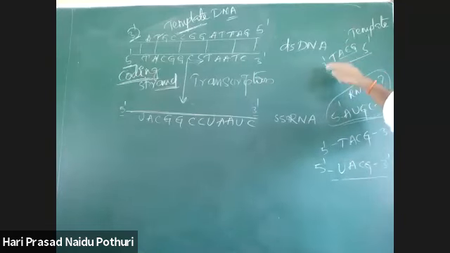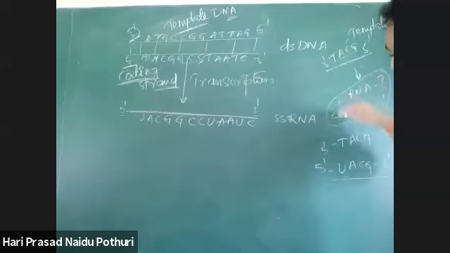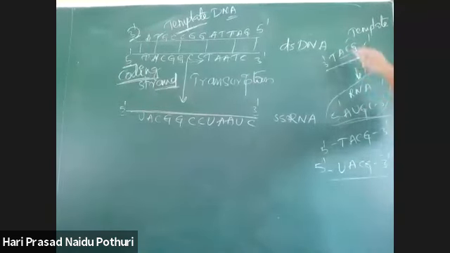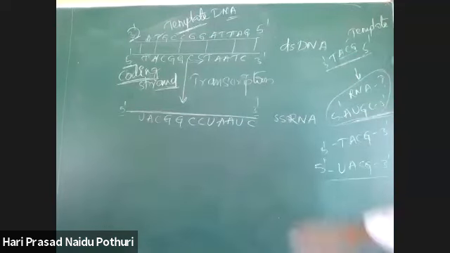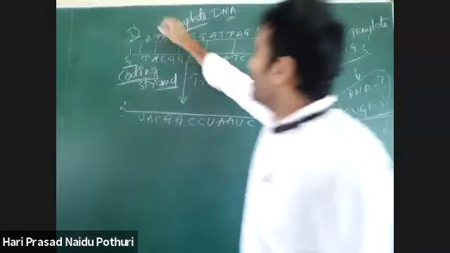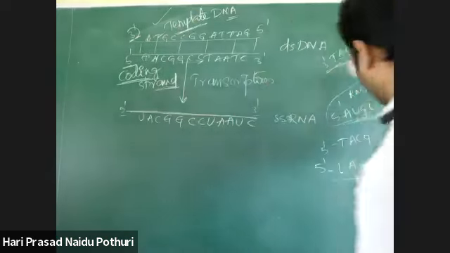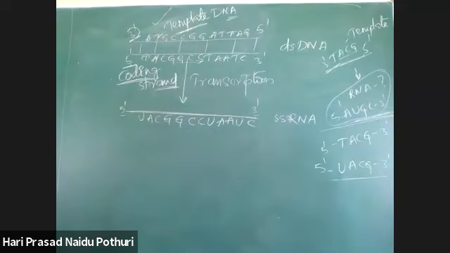Suppose there is a DNA molecule here. This is the template, 3 prime to 5 prime. C means G, A means U will come as it is an RNA molecule, and G means C. This is RNA, because 3 prime to 5 prime means template. Based on the template, we are writing the opposite sequence. RNA will come, but this sequence is 5 prime to 3 prime.